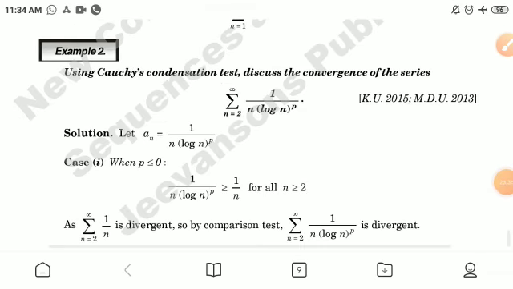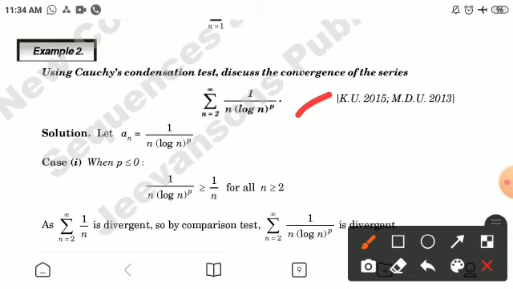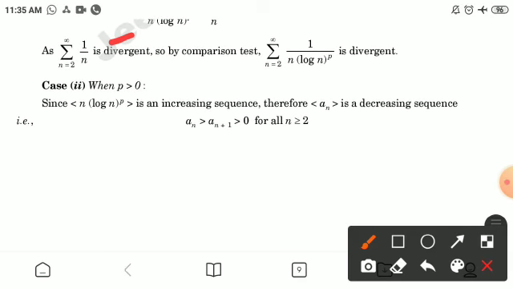Using Cauchy condensation test, discuss the convergence of the series summation 1 by n (log n) raised to power p, n from 2 to infinity. Let a_n is equal to 1 by n (log n)^p. Case first, when p is less than or equal to 0, 1 by n (log n)^p is greater than or equal to 1 by n for all n greater than or equal to 2. As summation 1 by n is divergent, so by comparison test, this series is also divergent.